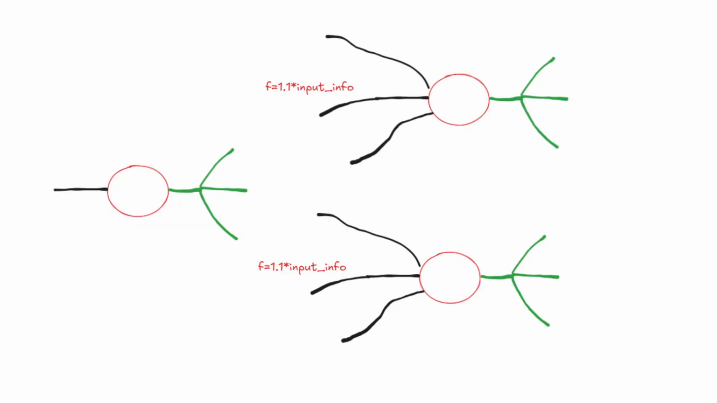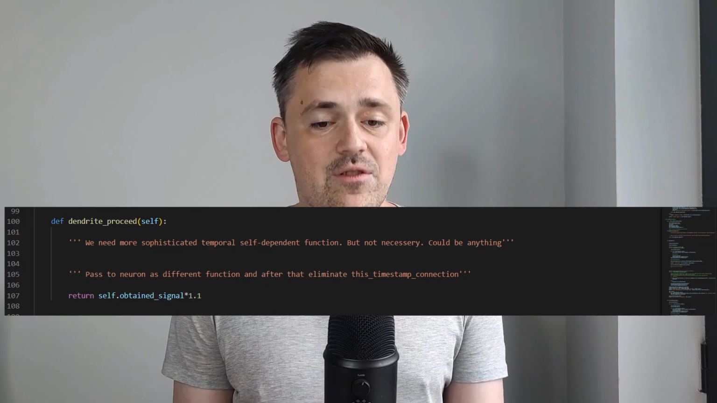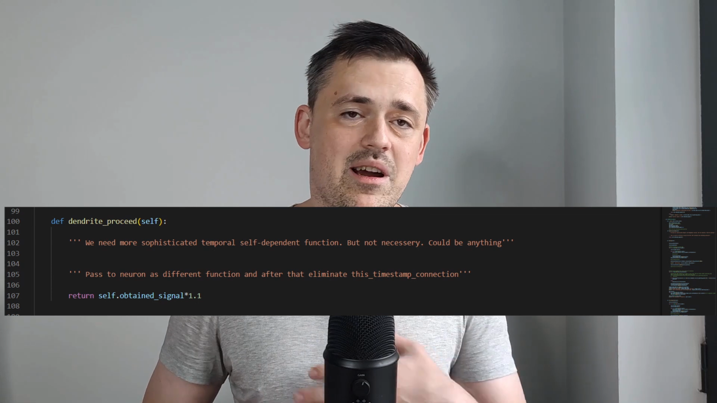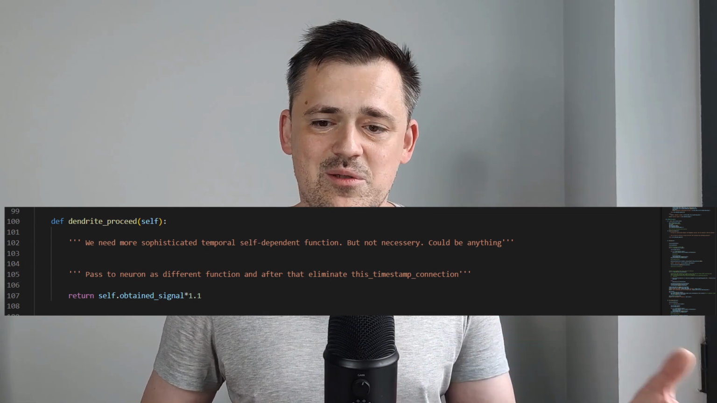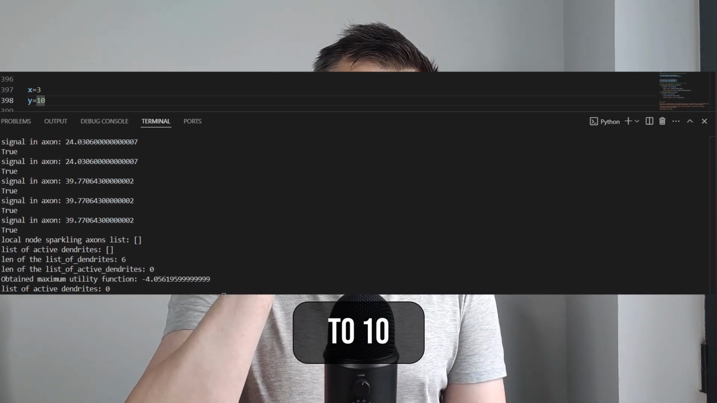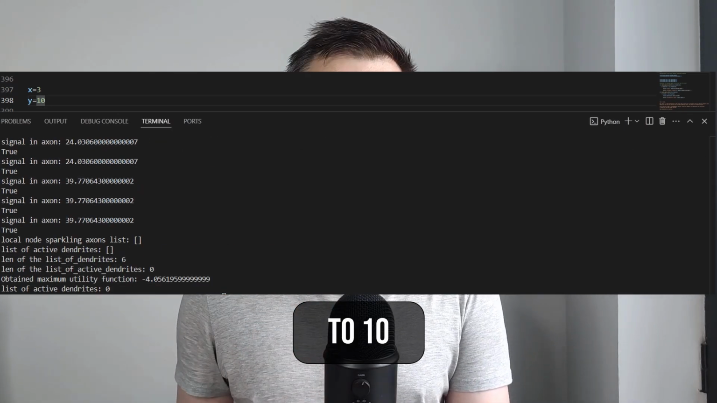I construct only 2 neurons with 3 axons and dendrites plus 1 neuron with 1 dendrite for initial data and with also 3 axons. Internal function is the simple multiplying of the obtained signal by 1.1. Very small model, but it can map 3 to 4 only in 2 time steps. Magic.